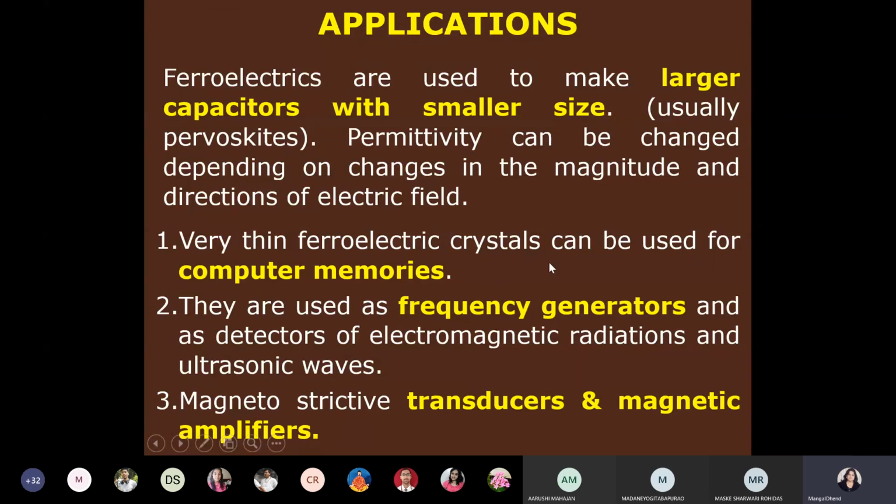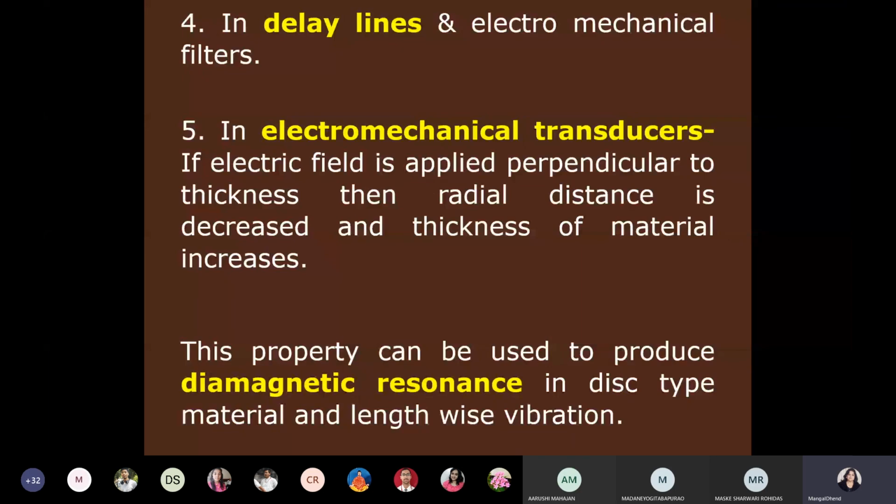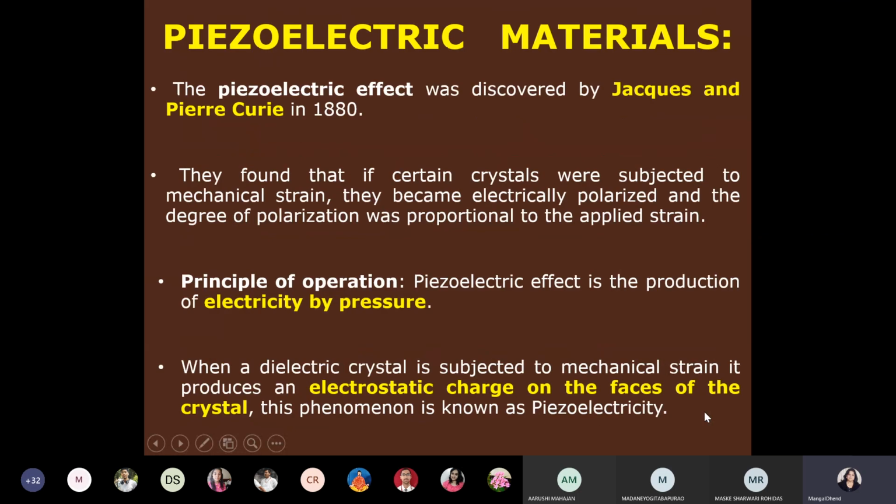Very thin ferroelectric crystals can be used for computer memories. Why will it be used for computer memory? See, you can apply in a particular fashion, and the dipole moments will remain in that direction. So these properties help for storage devices. They are also used as frequency generators and as detectors of electromagnetic radiations and ultrasonic waves, magnetostrictive transducers and magnetic amplifiers. Now electromechanical transducers will also be used, and resonance disc type material also will be used.